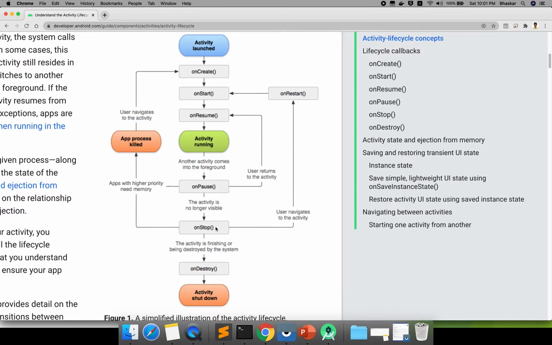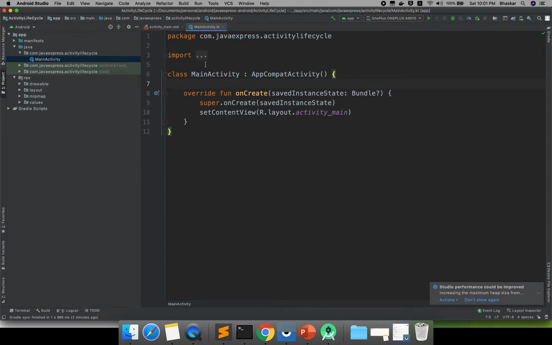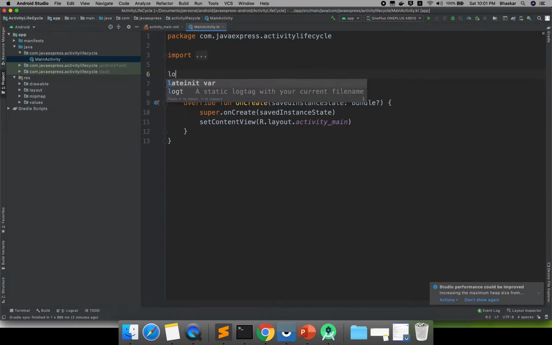Okay, I hope you are clear. If you open the app again, which callback methods are called? onCreate is called only one time. If you implement onRestart, then from onRestart to onStart the flow continues the same. We'll implement this through log statements. To do that, just import Log and use a tag; if you type logt, the tag will be created automatically.